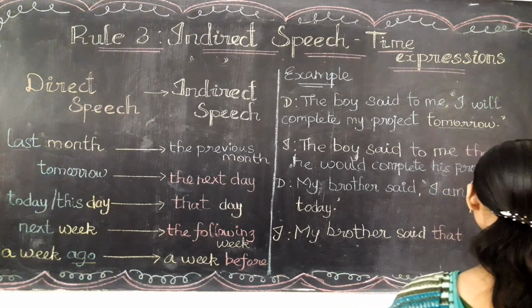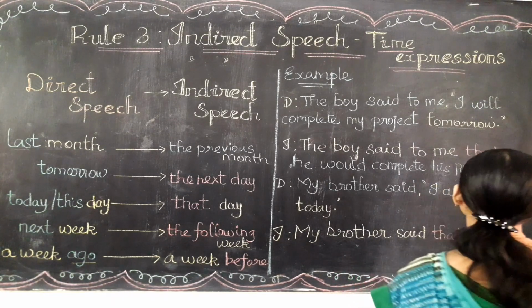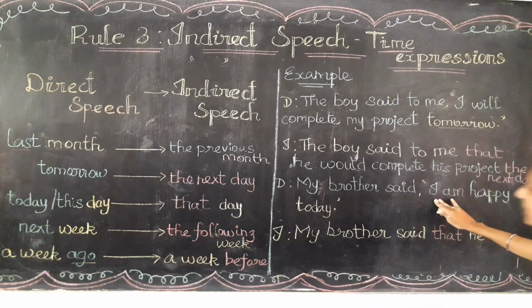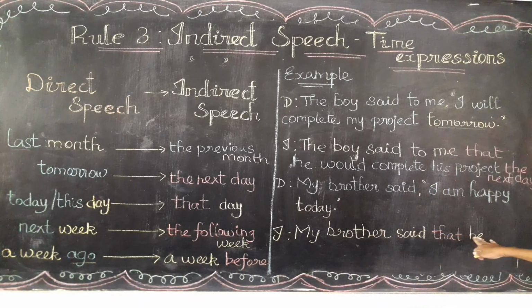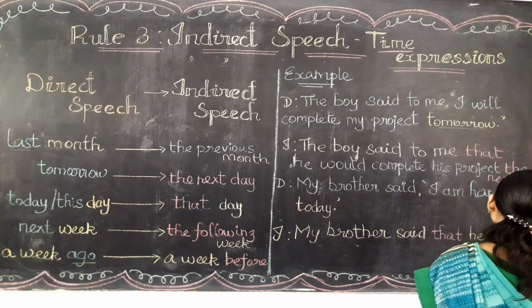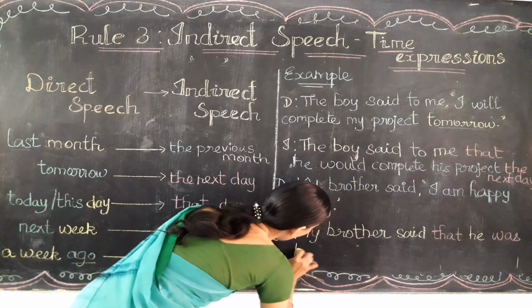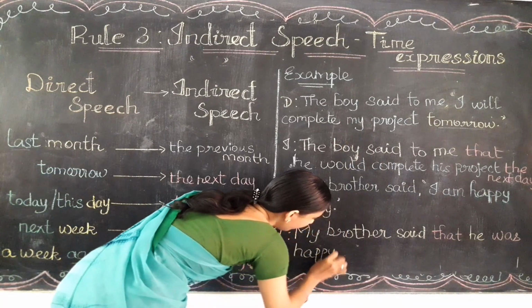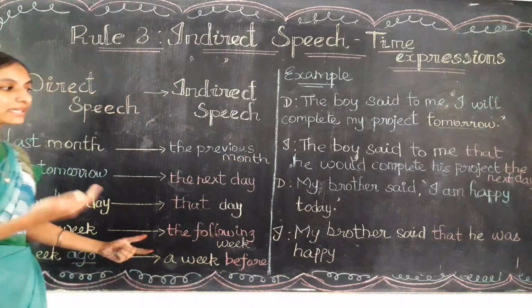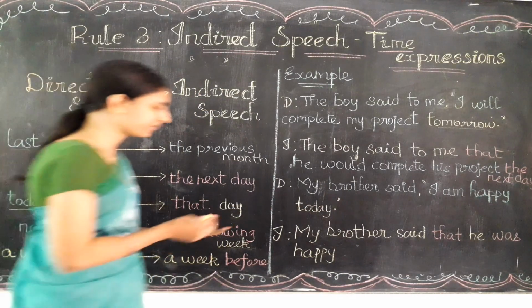Now I will be changed as what? Yes, he, because I is the first person pronoun, that should be changed into third person. So I should be changed as he. I am is the present verb, that should be written in past, that is was. Happy will come as it is. And today, how do we write today in the indirect speech? Can you find today? Yes, here today. Today should be written as that day.